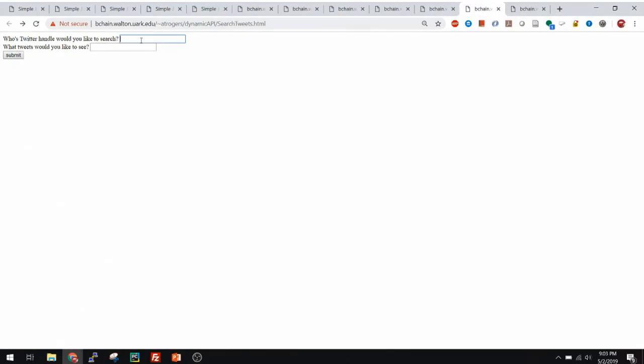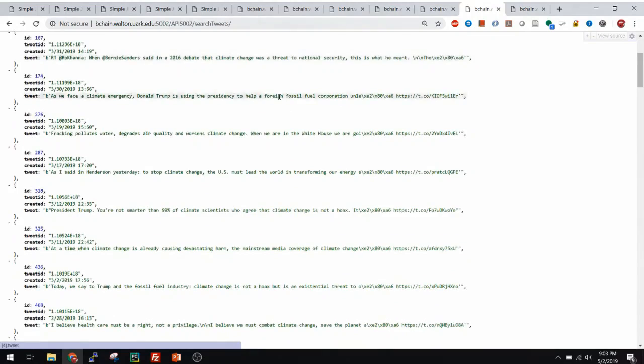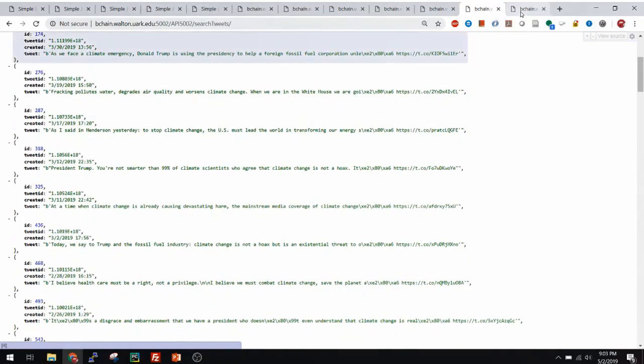And then you can search through their tweets. So let's go ahead and search Bernie Sanders' Twitter handle. He likes to talk about climate, so let's see what he's tweeting about. So here are all the tweets that Bernie Sanders has about climate. And you can see there's quite a few of them.